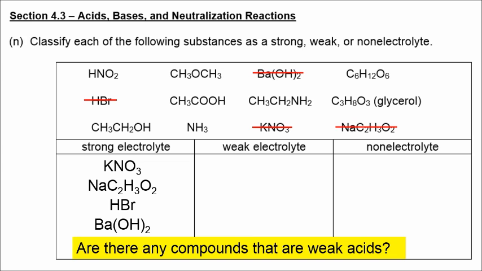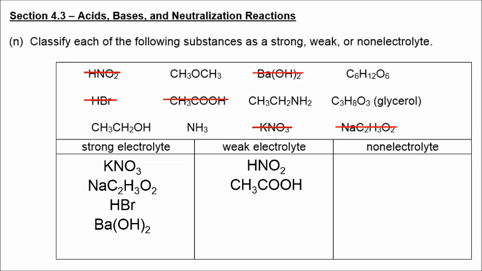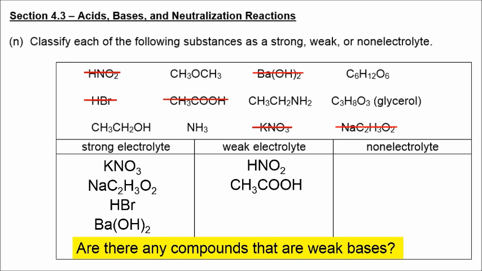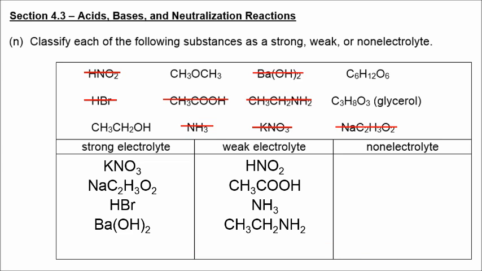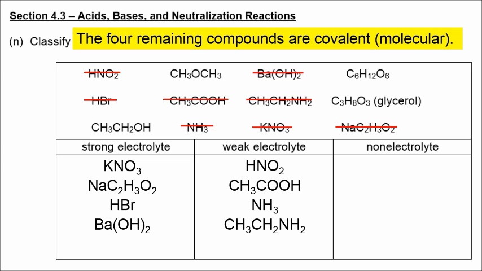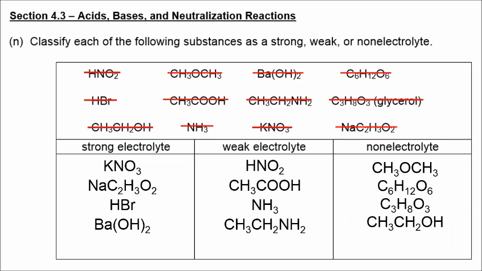Do I see any weak acids? I see nitrous acid, and I see acetic acid, so those are weak electrolytes. Are there any weak bases? Well, there's ammonia, and there's ethylamine, so those are weak electrolytes. And now the remaining 4 compounds are not acids or bases. They are covalent compounds, so therefore they are non-electrolytes. We have dimethyl ether, glucose, glycerol, and ethanol. These do not conduct electricity because they don't break up into ions at all.